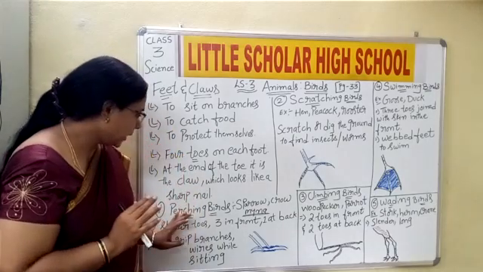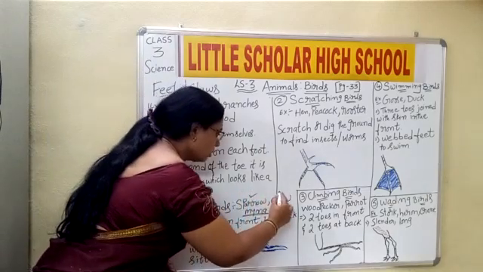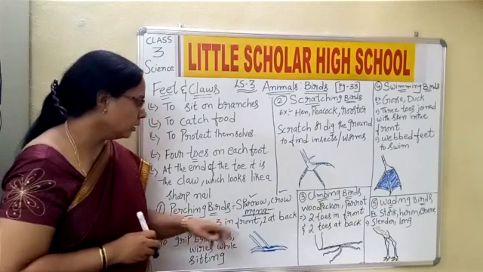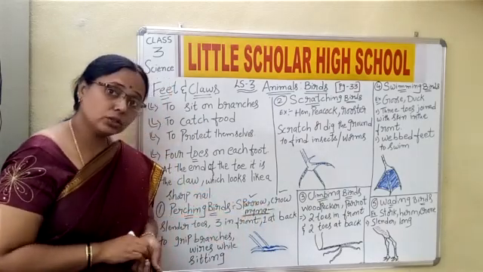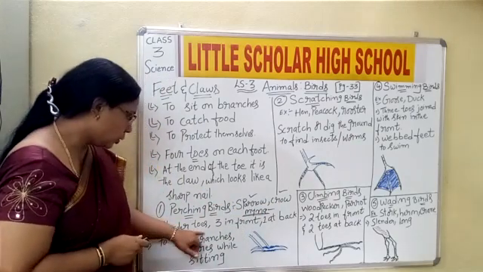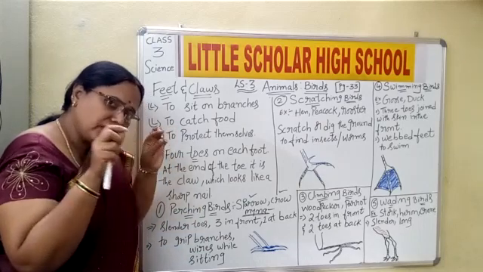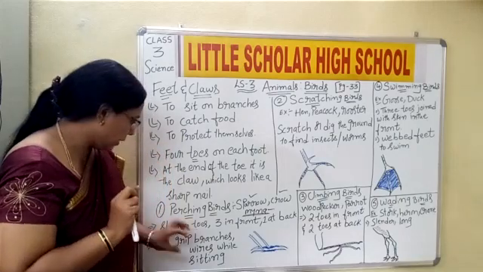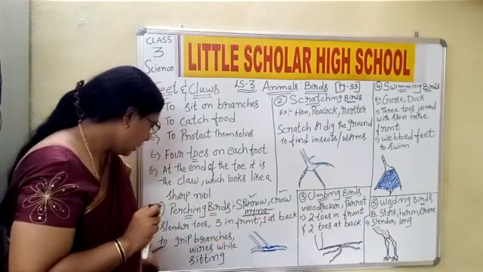So, what are the examples given here? The examples are sparrow, crow and myna. Now let us talk about their feet. How are they? They have slender toes. Slender means very thin. They have slender feet. And how are they, children? Three in front, one at the back.